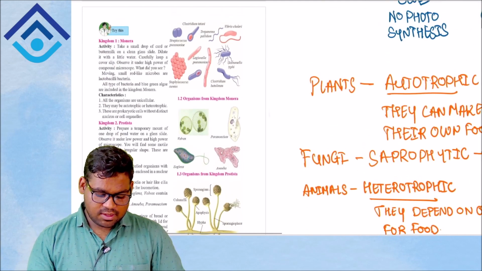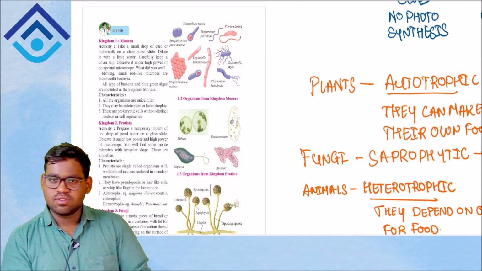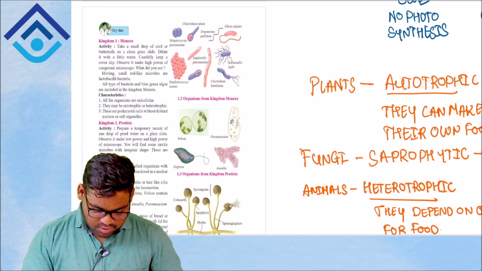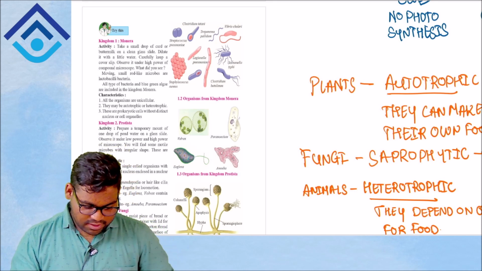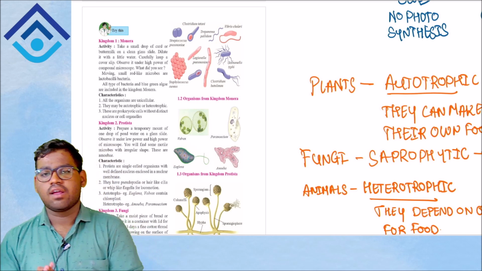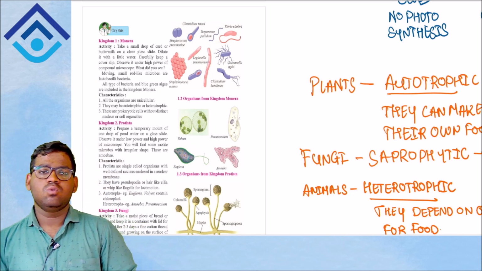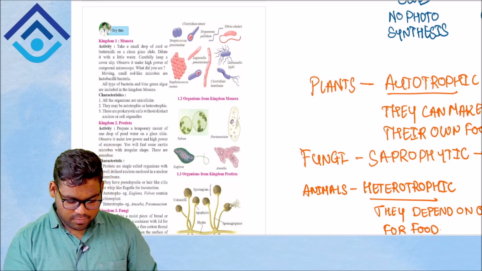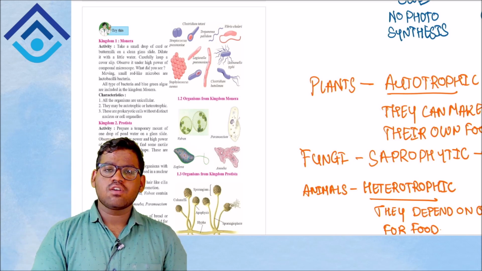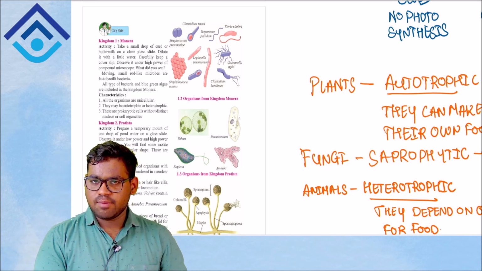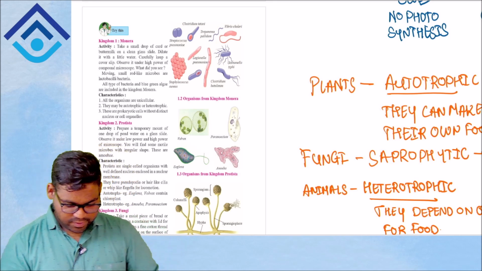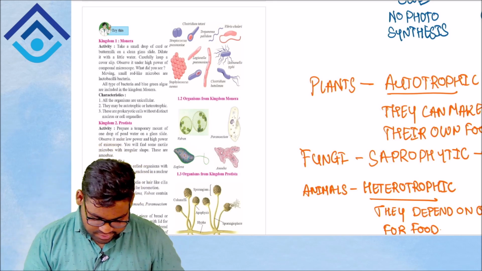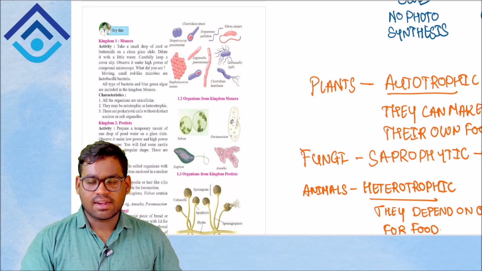Now let's come to your kingdoms. For this lecture we'll be discussing kingdom Monera, kingdom Protista and kingdom Fungi. So let's come to them one by one. Firstly we'll be looking at kingdom Monera. For kingdom Monera you have an activity given at this point, so let's have a look at what the activity says.